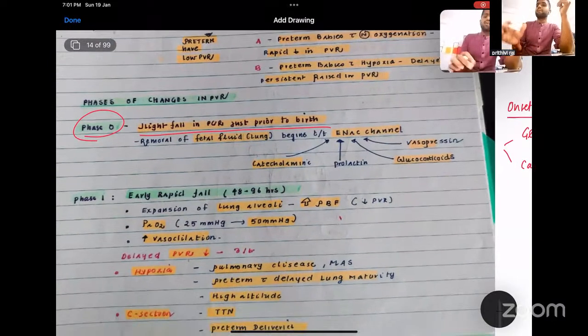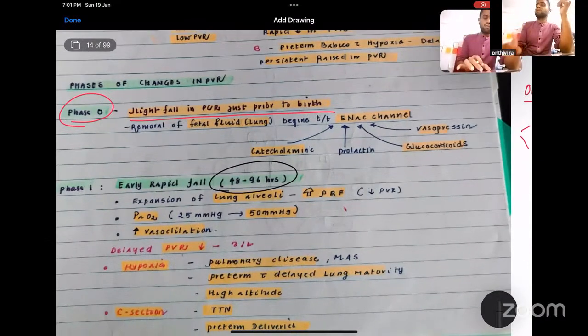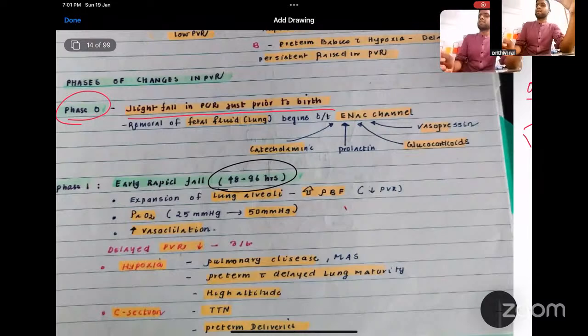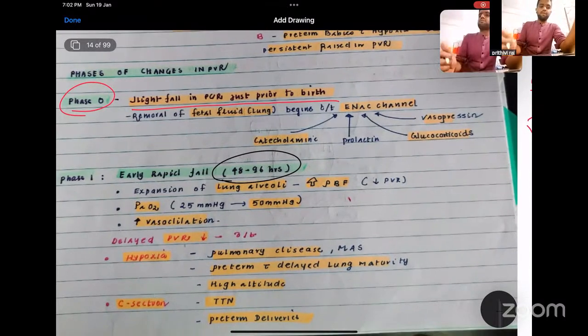Second is an early rapid fall, which will occur in the first 96 hours. That is the first 4 days. In the first 4 days, there's a rapid fall. Why? It's the same thing. There's an expansion of the alveoli because of the air. It increases the pulmonary blood flow because of the oxygenation. The PaO2 of the pulmonary circulation increases from 25 to 50 mmHg, and this will cause vasodilation. Simple.